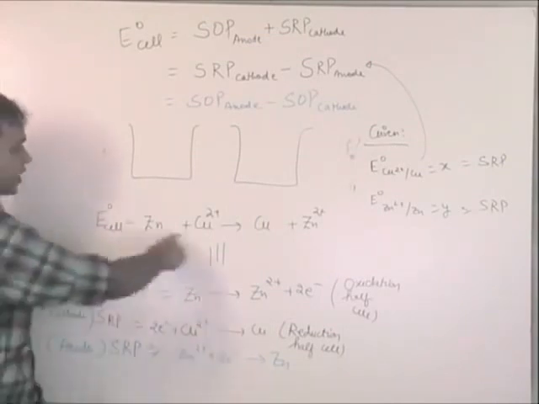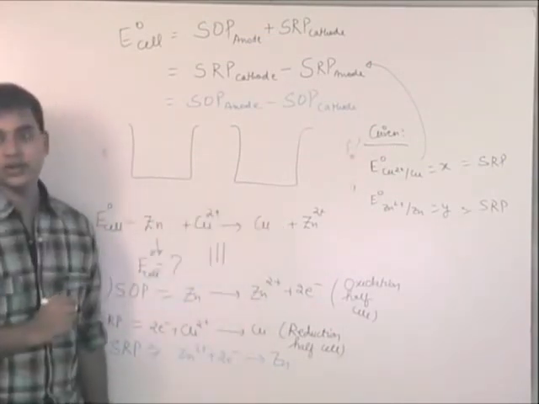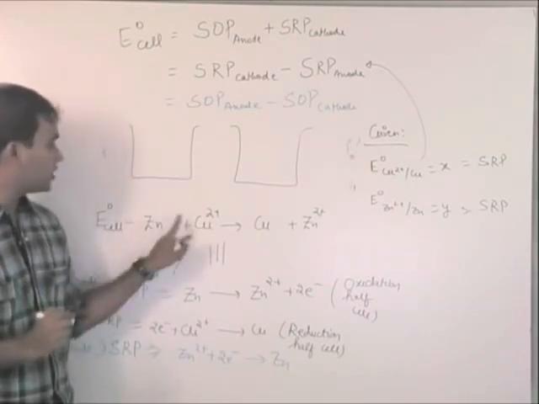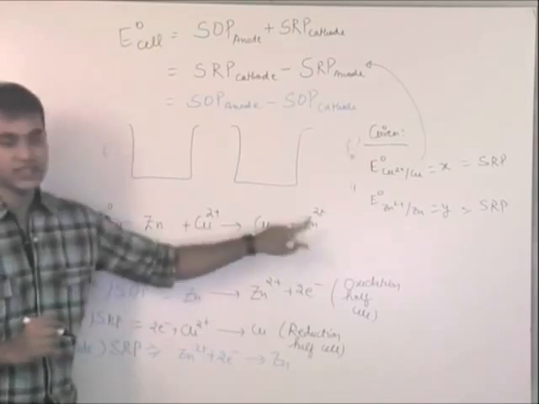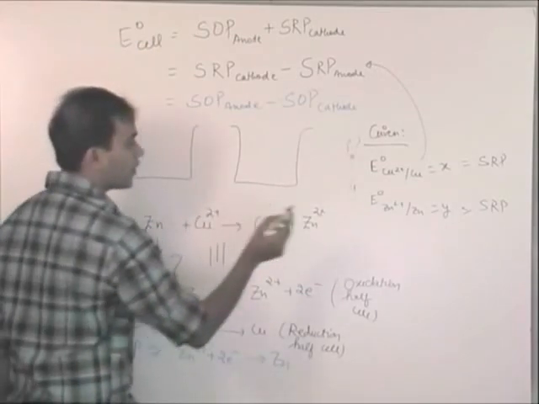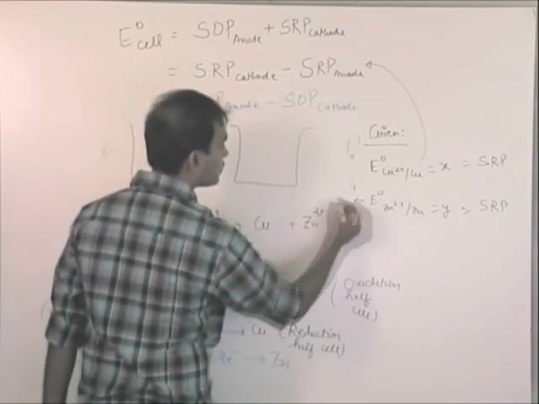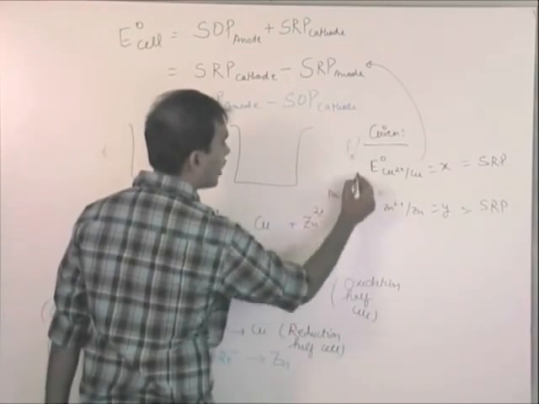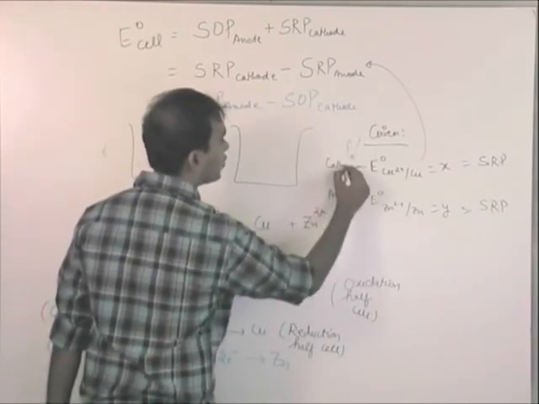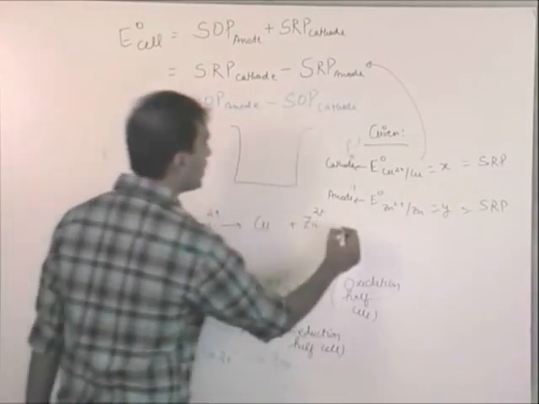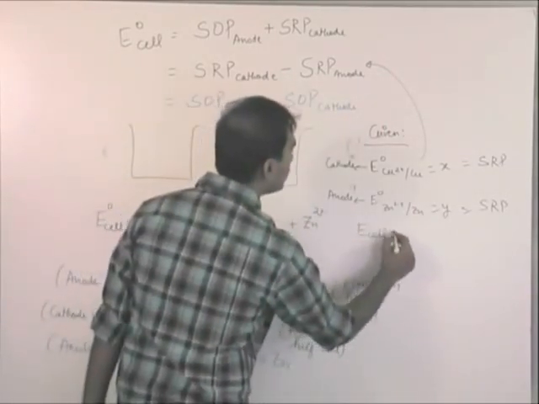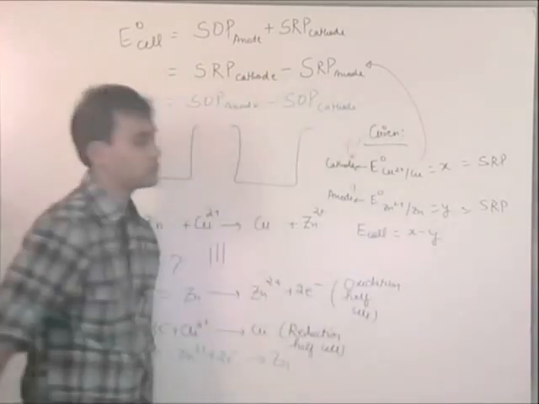And if I give you this reaction, you know what is anode, you know what is cathode. You know this is anode and this is cathode. Why is it anode? Because here oxidation is taking place. So what will be the SRP of anode? Y. And this will be the cathode, X. So you can use it. So in this case I can say E cell will be equal to X minus Y.